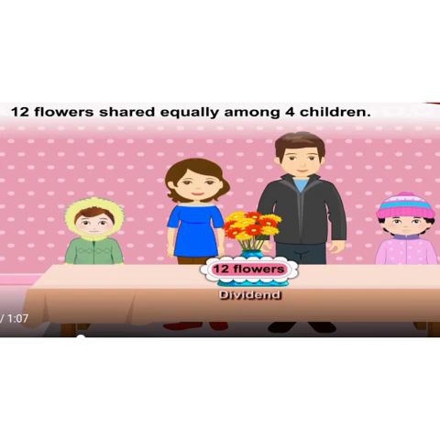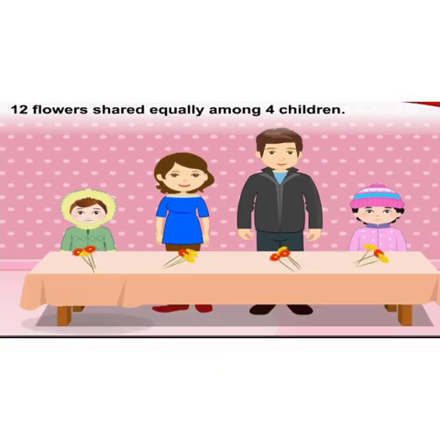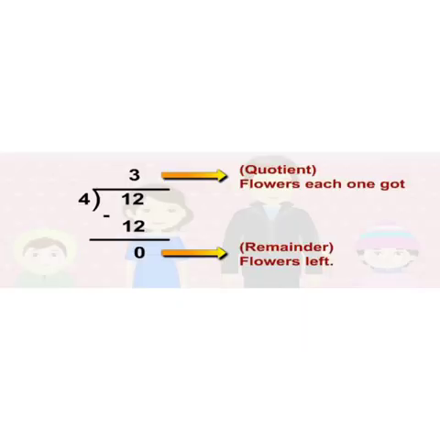Next is 12 flowers shared equally among 4 children. Students, here the total number of flowers is 12, which is the dividend. And the number of children among whom the flowers should be distributed equally is 4, called the divisor. 4 is the divisor. Now we say the 4 times table up to 12. It means 4 ones are 4, 4 twos are 8, 4 threes are 12, which means 3 will be the quotient, the number of flowers that each child will get.